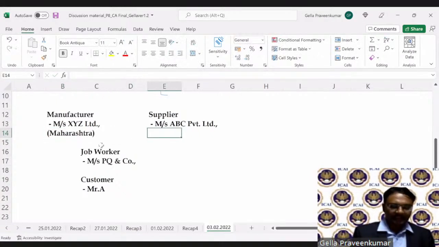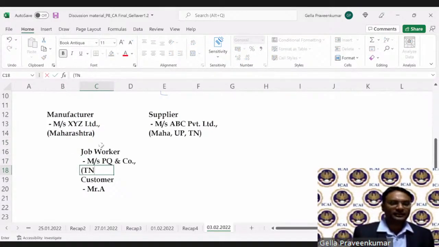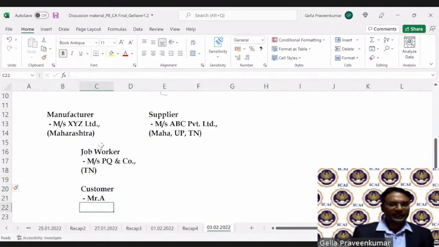There's a supplier in the state of Maharashtra, Uttar Pradesh, Tamil Nadu. This manufacturer gets supplies from various states. Job worker, for a moment, let's assume he is in the state of Tamil Nadu. And customer, say he is also in the state of Tamil Nadu.